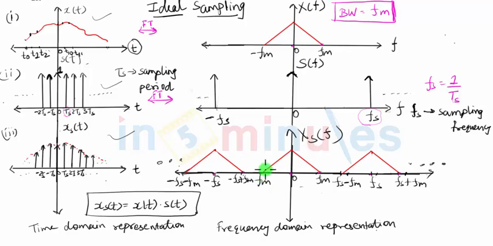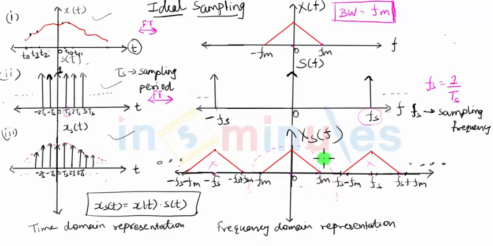How do you recover the original signal from the sampled version? All you have to do is use a low pass filter which will have the pass band only around this original spectrum. So if I can use a low pass filter with cutoff frequency Fm, then it will select the original spectrum and it will discard all this newly generated unwanted spectrum from the signal, and we will obtain the original spectrum X of f and hence the original signal x of t. So the recovery of the original signal is possible from its sampled version simply by using a low pass filter.